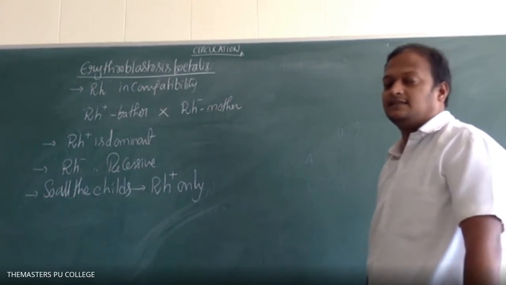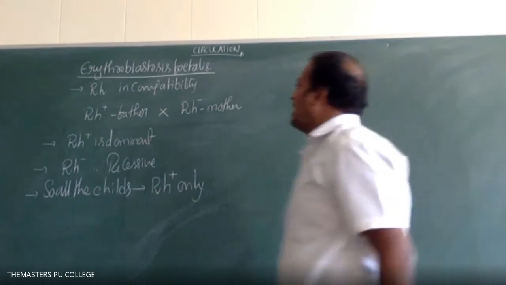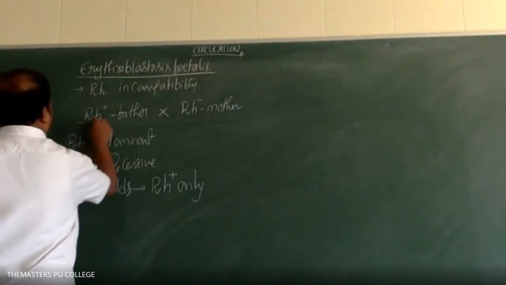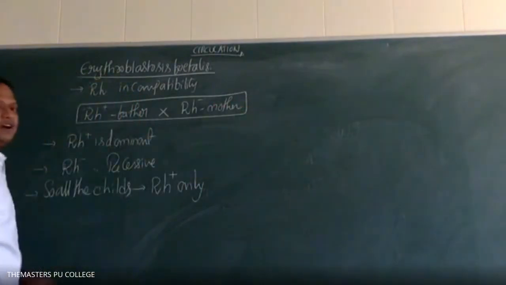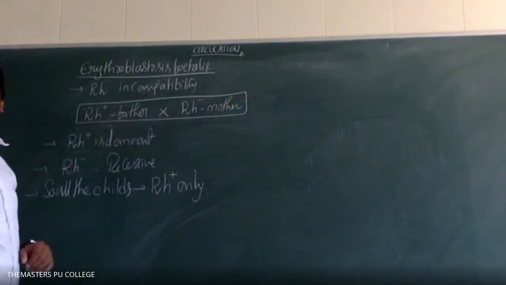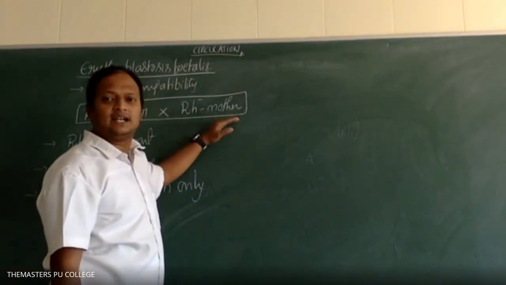What is the reason? The reason is Rh positive is dominant. Is it clear? In what case erythroblastosis fetalis? In this case only. Why are we discussing only this case? Because of an Rh positive father and Rh negative mother.